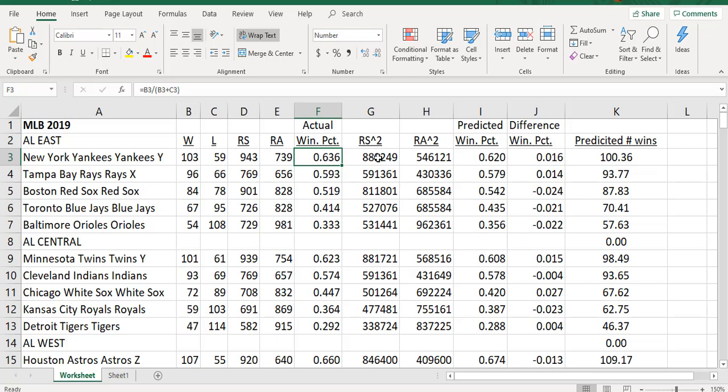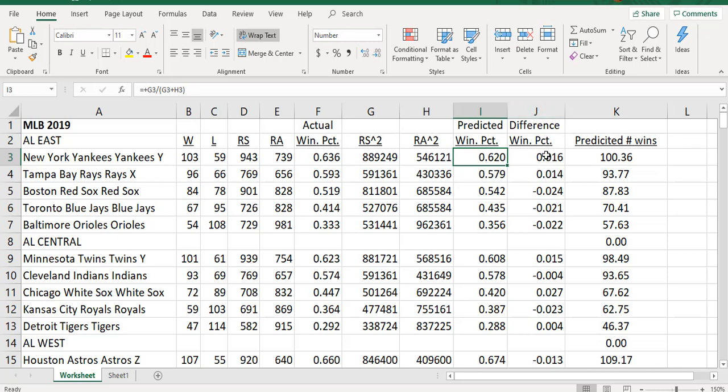The next thing I calculated was RS squared, so I just took the runs scored and I squared that value. You can see the formula I used there. And then I did a similar thing for runs allowed. I squared runs allowed to get us this RA squared column. And then with that, I created our Pythagorean expectation of the predicted wins. You can see the formula here, what I'm doing. I'm taking runs scored squared, and I'm dividing that by the sum of runs scored squared plus runs allowed squared. So this would be the predicted winning percent for the Yankees.